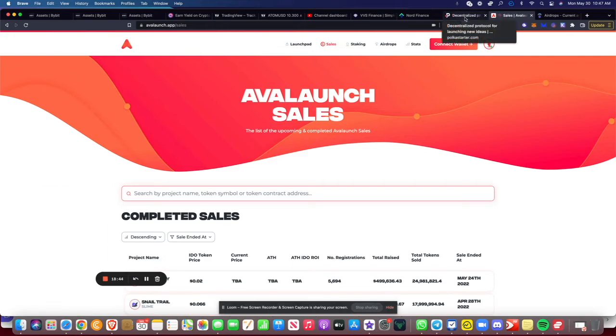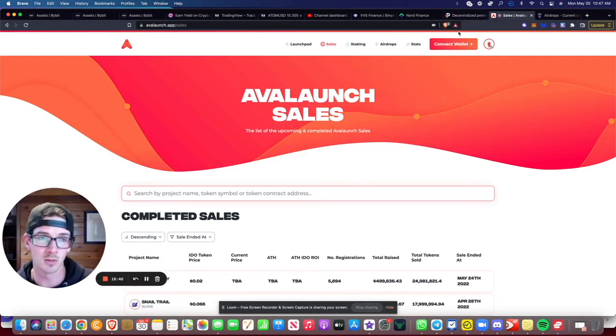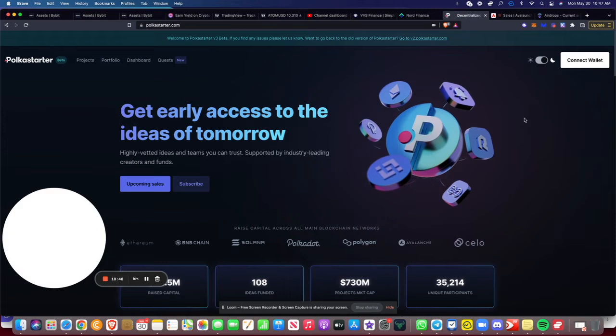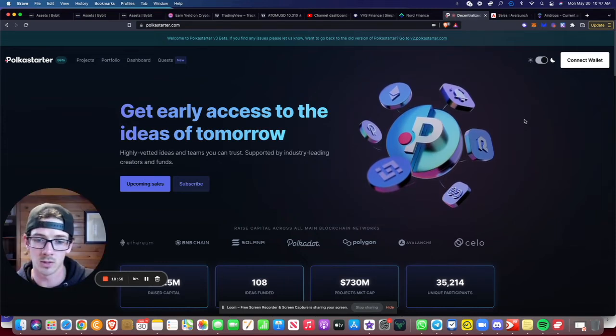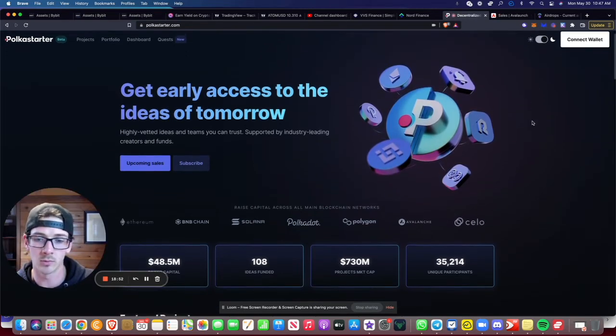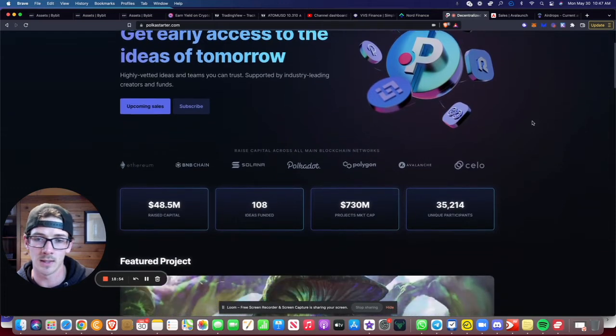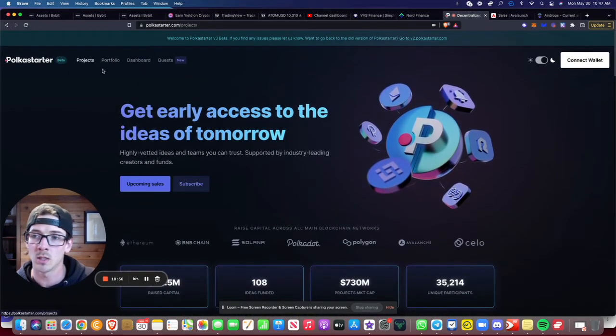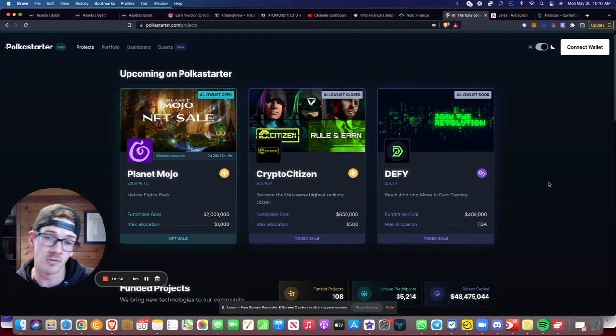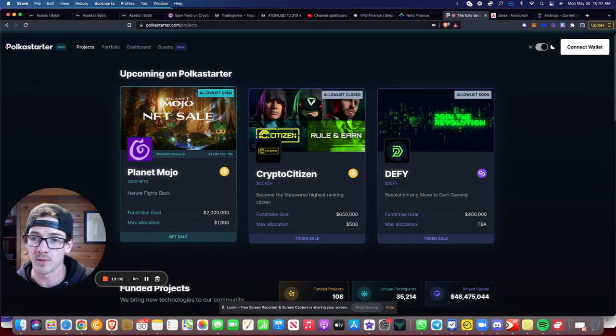These are the two Launchpads, like I mentioned in one of my previous videos, that I have gone in on at least a little bit. I like Polkastarter a bit more. Avalanche, I just went with a very, very small amount to play around with it. But this is one that I just come over here, double check, click on projects, see what's coming up, see if anything new has been listed, which there hasn't been since I checked it last. But if there is an allow list open, I can go ahead and apply for that one, which there is for Planet Mojo, which I will be doing later today.